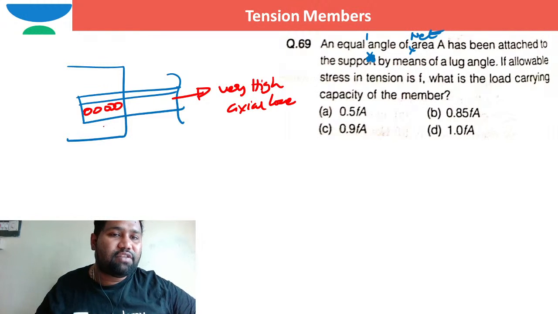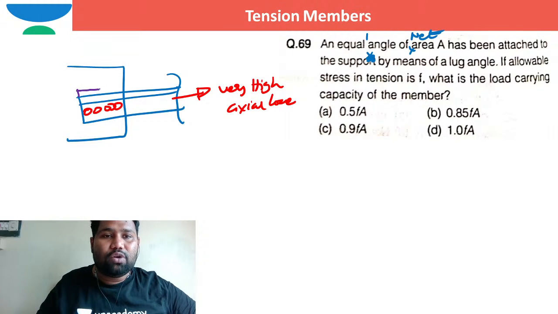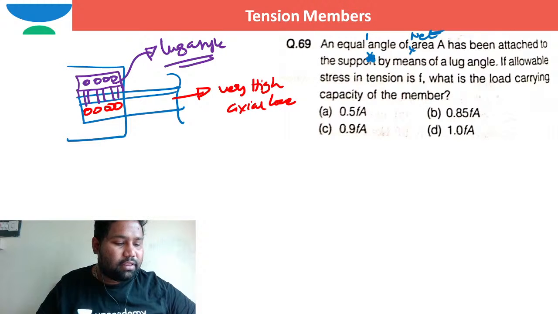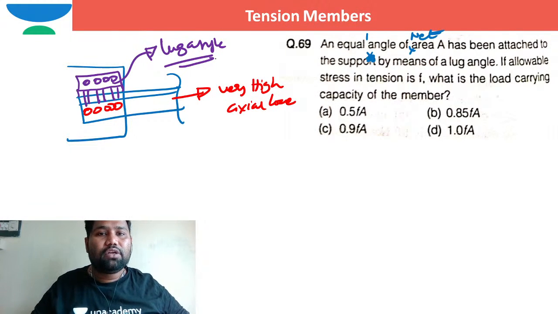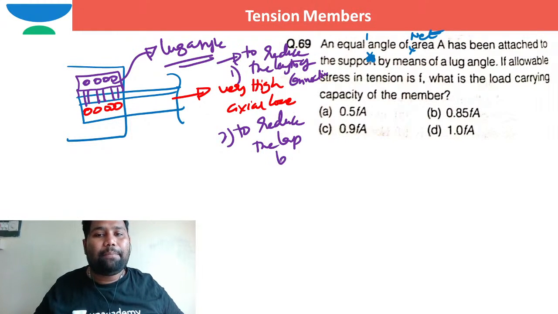In order to reduce the wastage of the material, in order to reduce the length of the lap, another type of angle is used in addition to this one. To this angle, if I use bolts, this angle which is used is a lug angle. What is the use of this lug angle? The use of this lug angle is to reduce the length of connection, to reduce the gap length.